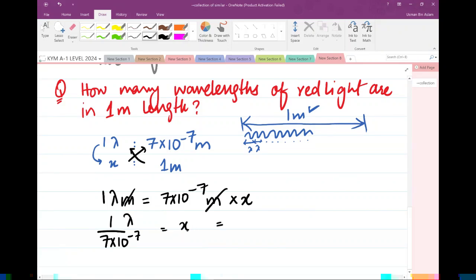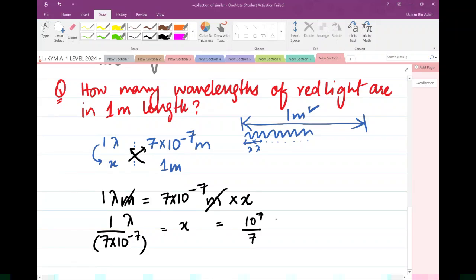Now simply just calculate that by using a calculator. I suggest you always use the brackets. So find out what is going to be the answer for this. 10 raised to power 7 divided by 7. What do we get?